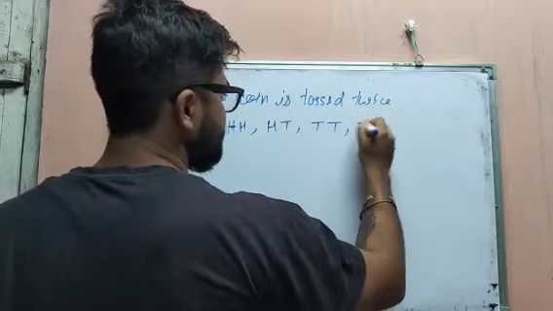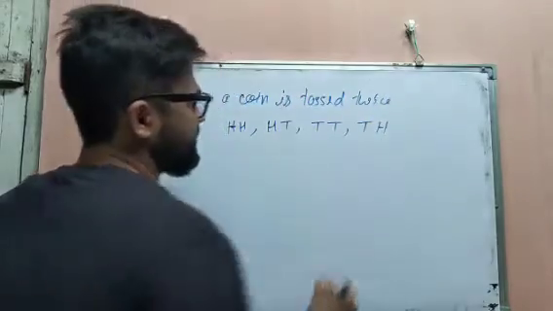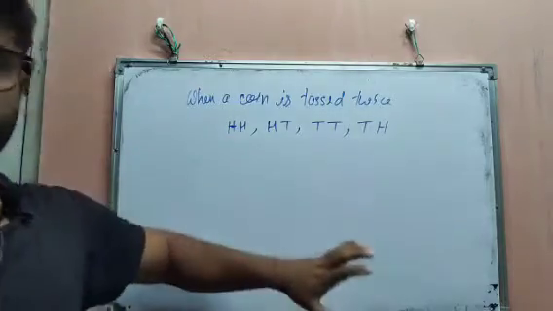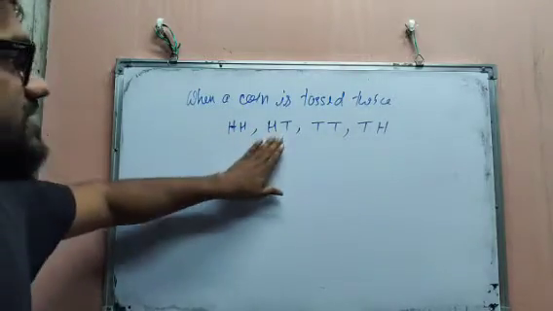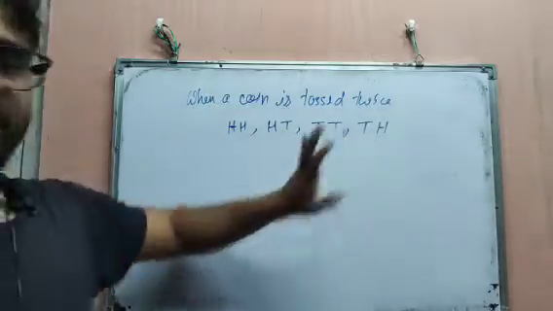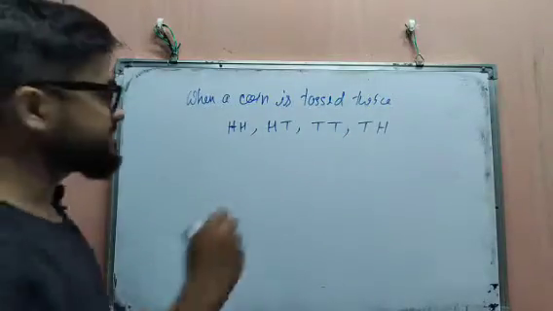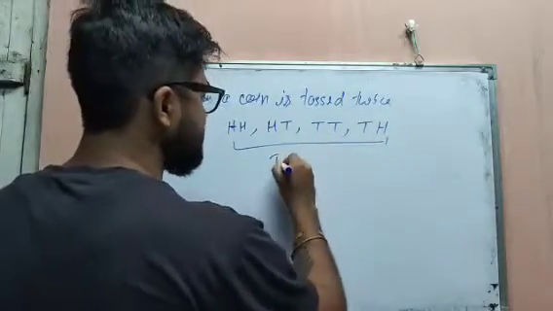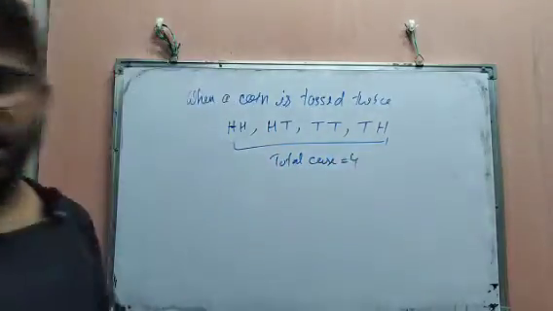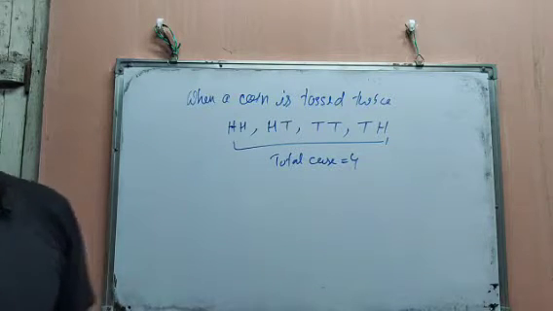And secondly, first coin tail and second coin head. Okay. Be careful that no term should be repeated. See, here it is head, head; head, tail; tail, tail; tail, head. Okay. No one is repeated. So how many total cases are there? Here total cases equal 4. Okay. So we are asked, what is the probability of getting tails on both occasions?